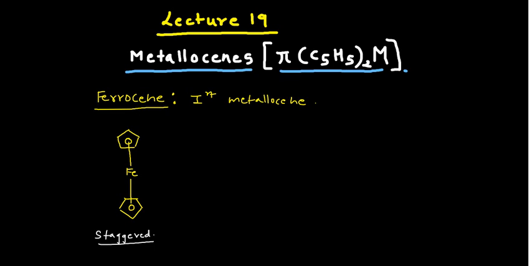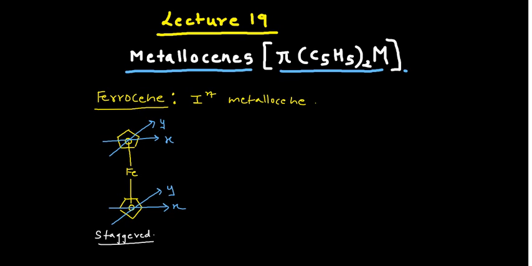If you want to know the exact geometry of this one, this ring lies in the xy plane. Say for example, this is your x coordinate, and at right angles to this you have your y coordinate. Similarly here also, this is your x coordinate and this is your y coordinate.